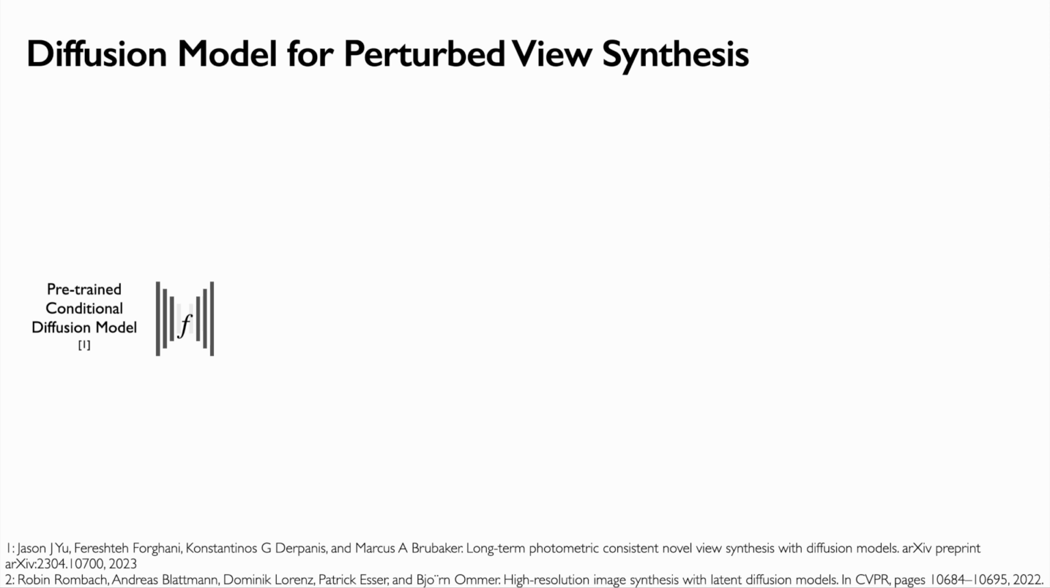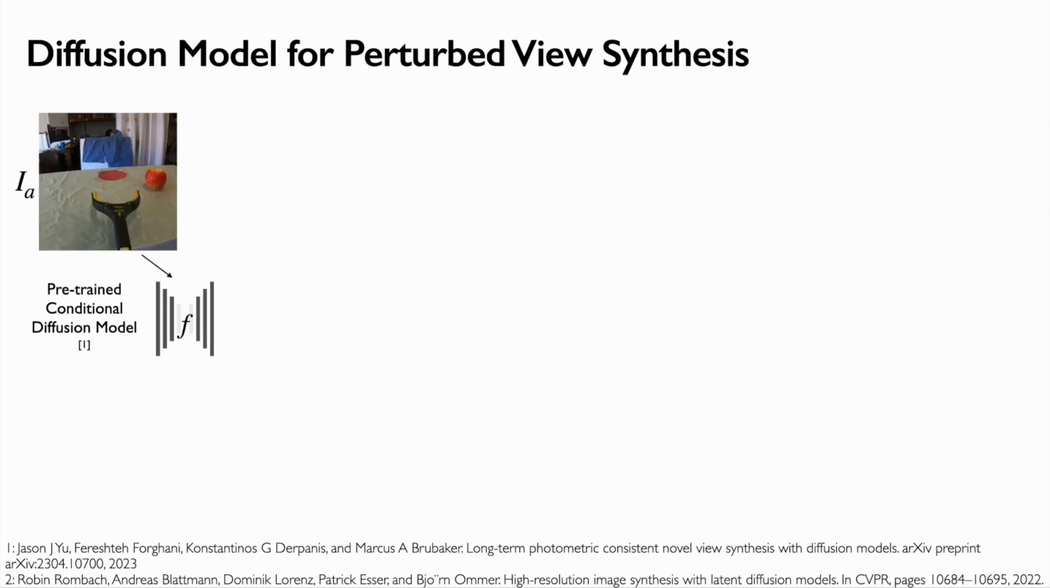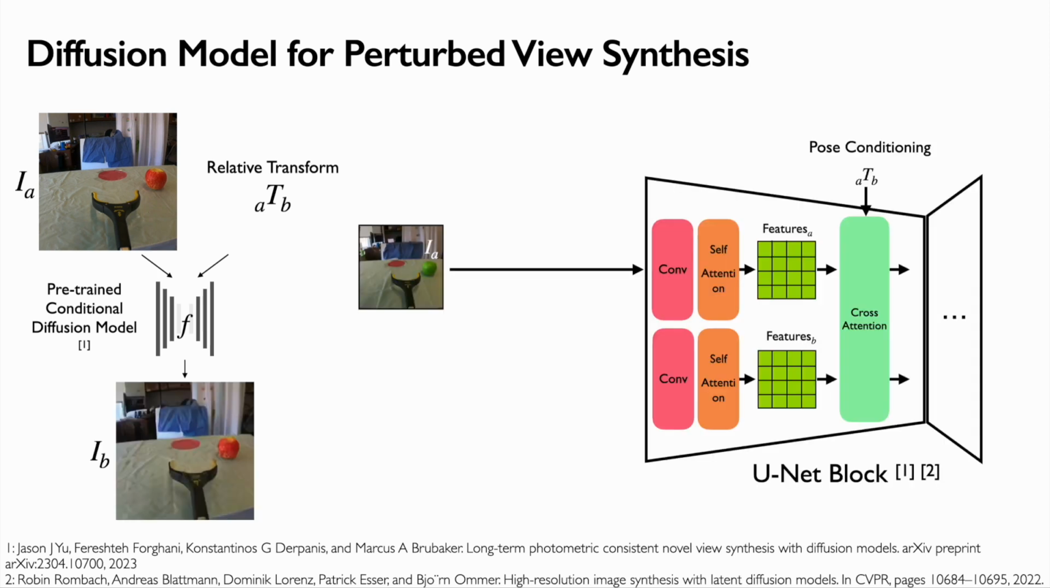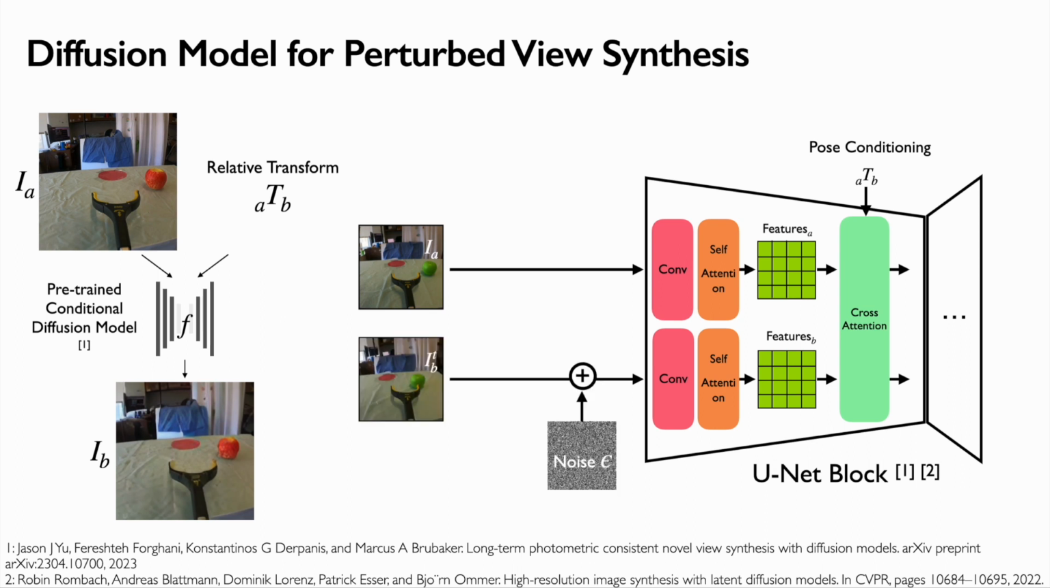We adopt a recent work from Yu et al. It conditions on a reference image I_A taken by camera A and a transformation matrix that represents camera B's pose in A's frame. It produces view I_B taken by camera B. We use a U-Net diffusion model, which given a noisy image I_B^T at step T and the diffusion time step T, is trained to produce the noise epsilon added to the image.